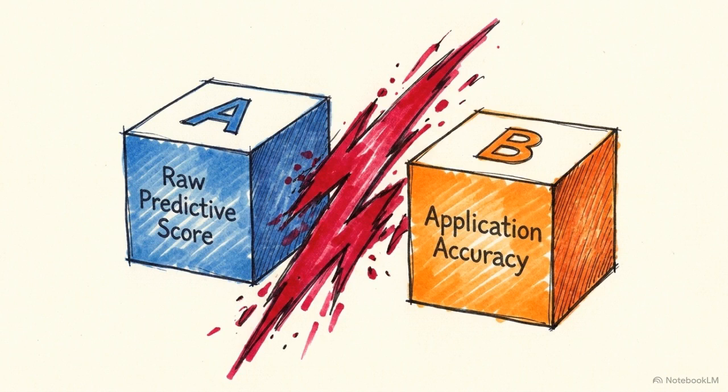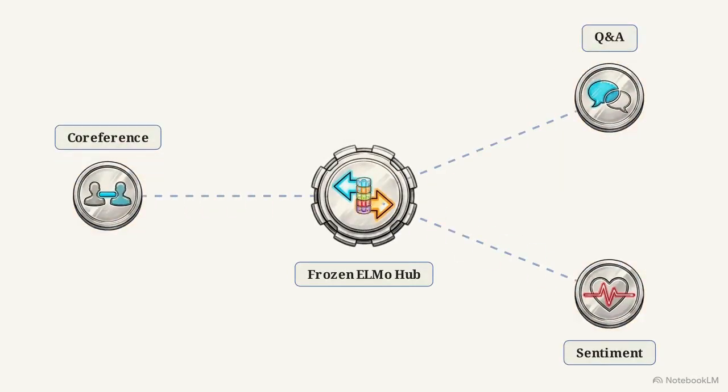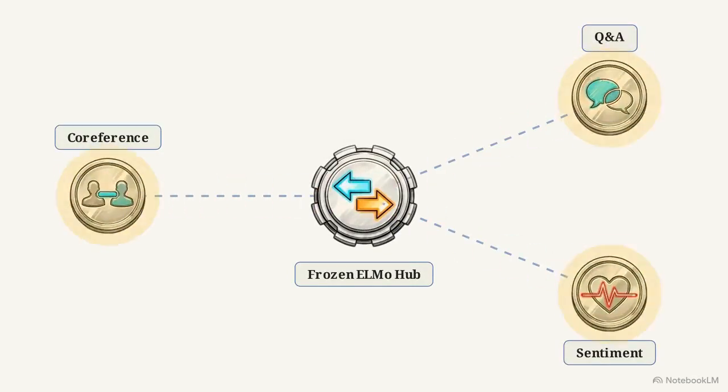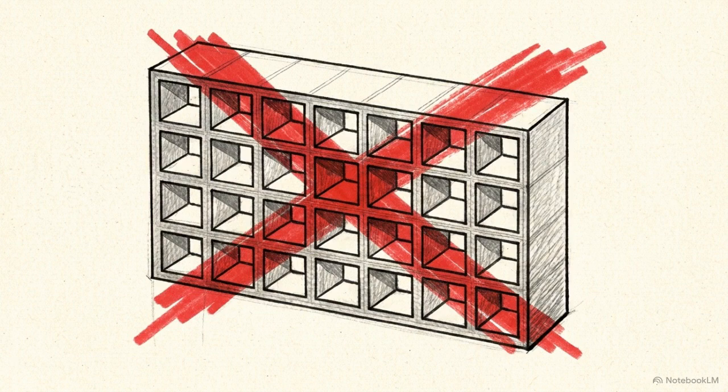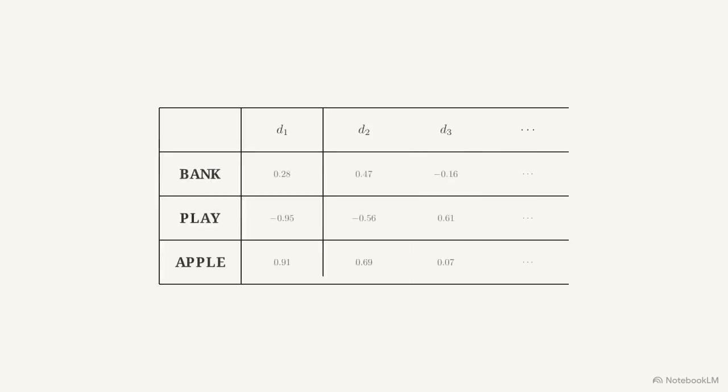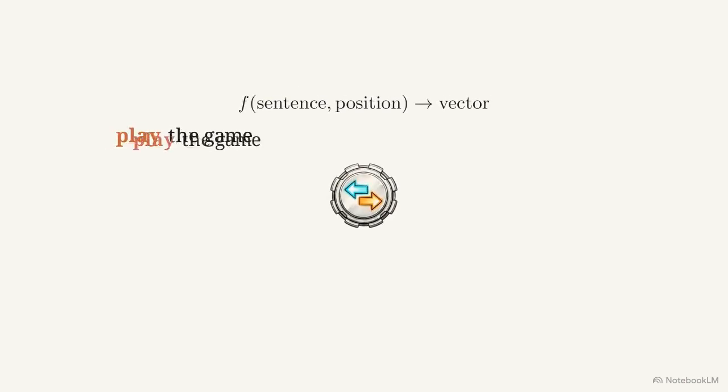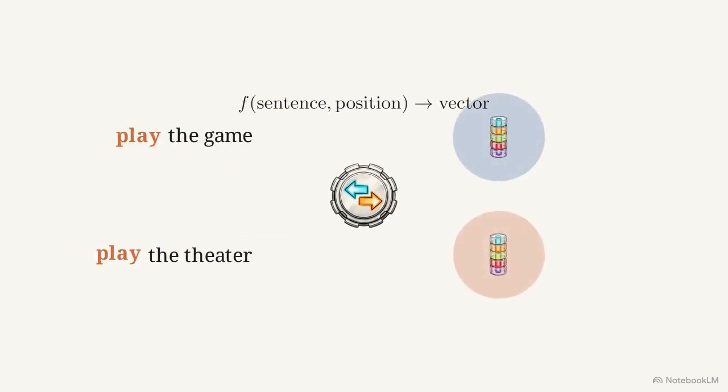This highlighted a key lesson. Downstream task performance can be decoupled from the raw generation quality of the language model. ELMo's primary value was its ability to produce rich, transferable features for other models. This evolutionary timeline shows the model's legacy. Later that year, BERT adopted ELMo's contextual pre-training approach, but replaced the LSTMs with deep bidirectional attention. ELMo broke the assumption that a word type is a single vector. By replacing the static lookup matrix with a sentence-dependent function, it transitioned the field into the contextual era.